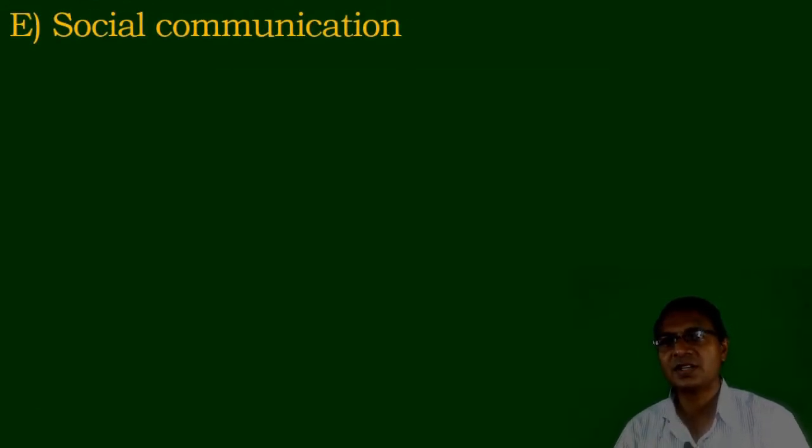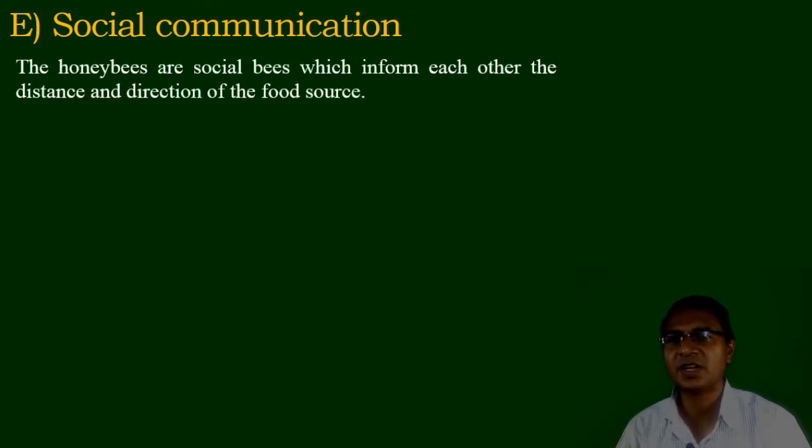Now the last part is the social communication. Social communication means that honeybees are social and live in a colony, and thousands of bees are present, especially the workers. They communicate with one another in search of food sources, where the food is present and in which direction that food is present, and they pursue or take the information from the scout bees.